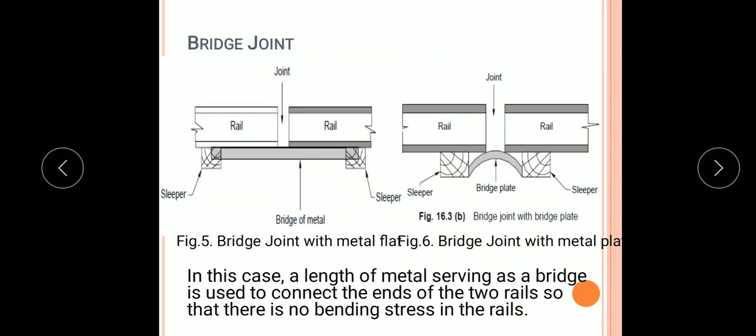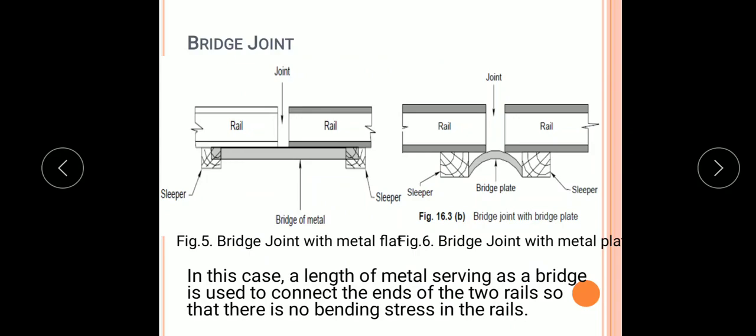Next type is bridge joint. So a bridge joint can be provided by using a bridge of metal, or a bridge joint is also provided with a bridge plate.